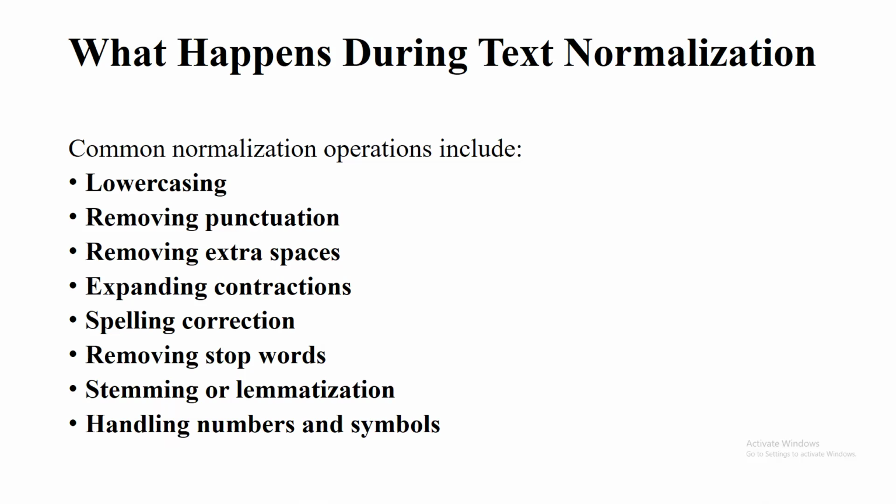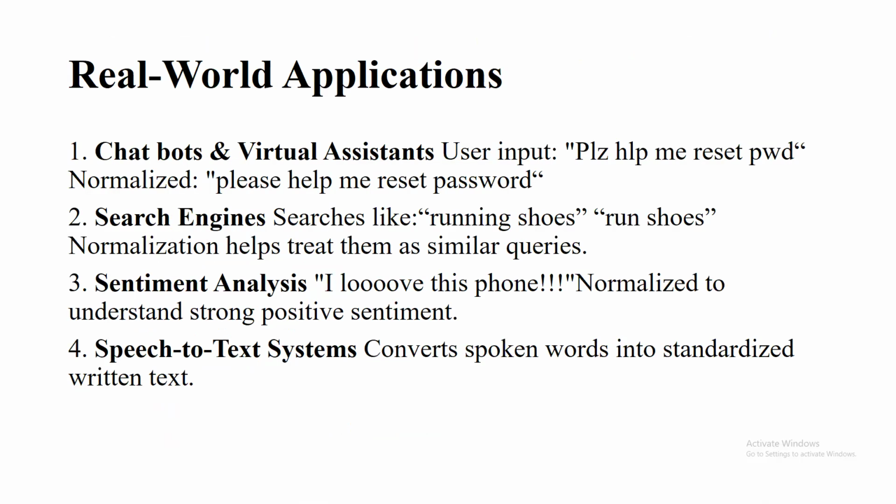What happens during text normalization? Let's see the processes involved in normalization. Common normalization operations include lowercasing, removing punctuation, removing extra spaces, expanding contractions, spelling corrections, removing stop words, stemming or lemmatization, and handling numbers and symbols.